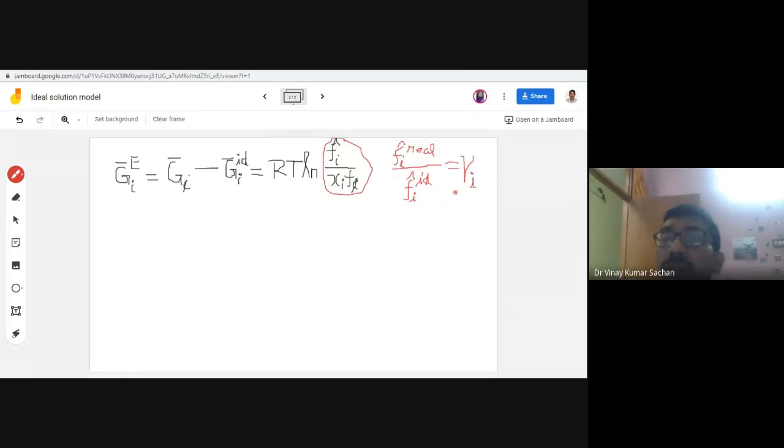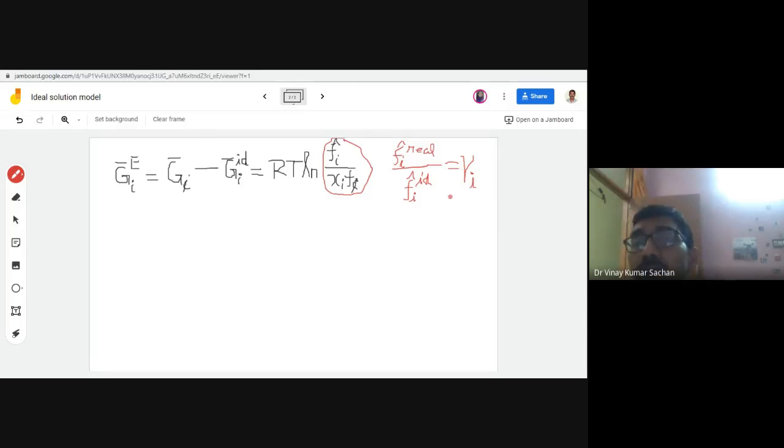As we know that fugacity coefficient is equal to fugacity in real gaseous mixture divided by fugacity of the component in ideal gas mixture. So this is similar to that. But in case of fugacity coefficient it is ratio of fugacity, and this is activity coefficient. So because we call it activity coefficient, it must be a ratio of the activity also.